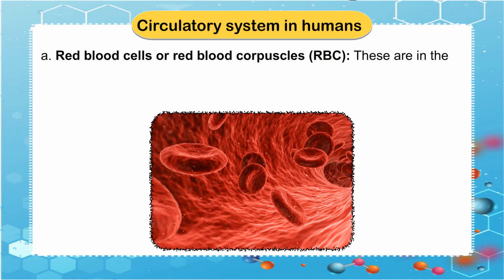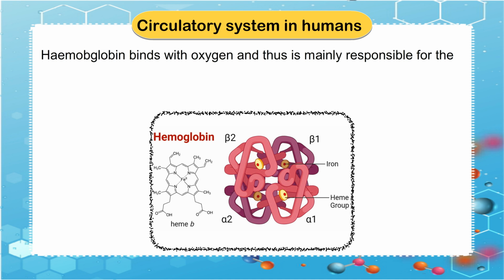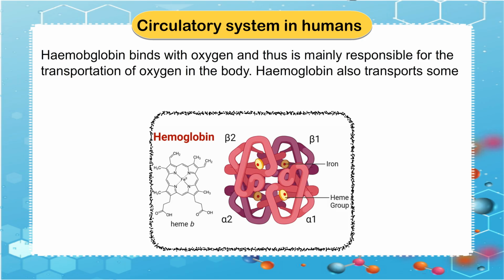A. Red blood cells or red blood corpuscles, RBC. These are in the shape of discs. They contain a pigment called hemoglobin. Hemoglobin binds with oxygen and thus is mainly responsible for the transportation of oxygen in the body. Hemoglobin also transports some amount of carbon dioxide.